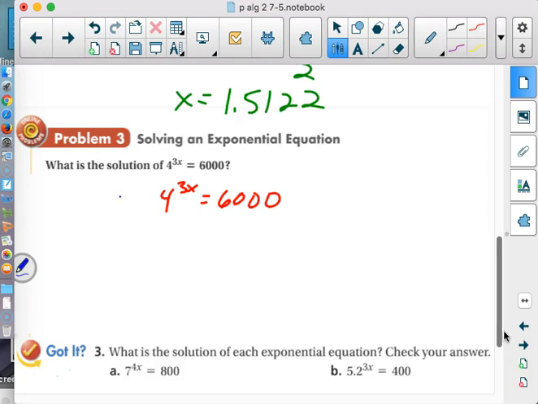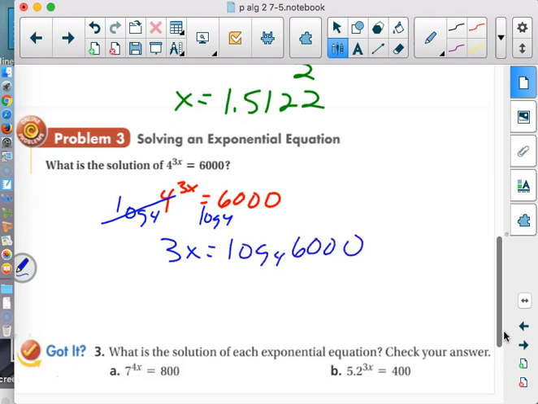Log base 4. Jackson, put the phone away. So this will be gone. It's been warned. Next time it'll be.